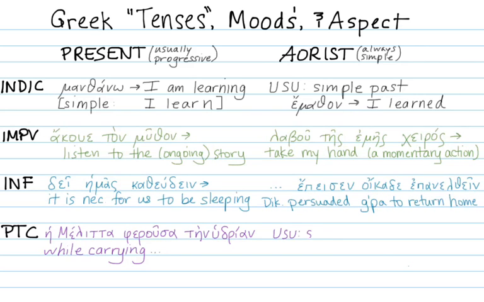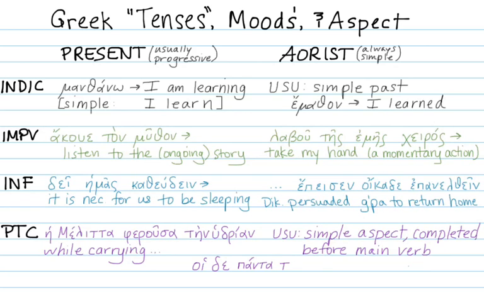For the aorist participle, it's usually used for simple aspect and specifically referring to an action that is completed before the main verb. So in this example, we have a main verb in the aorist tense, eipon, and ta genomena, the aorist participle, means that that is completed before eipon.